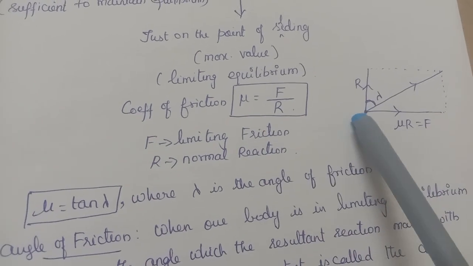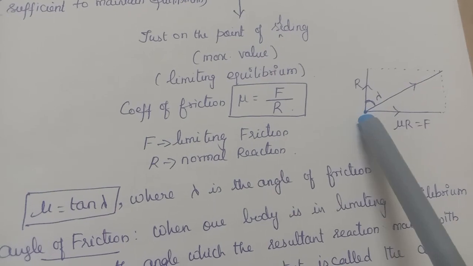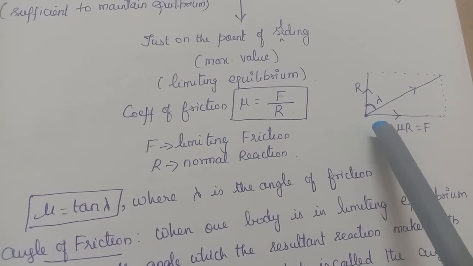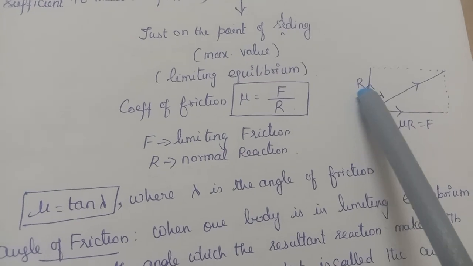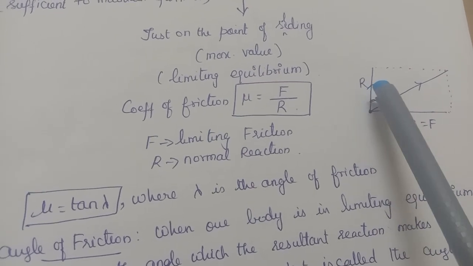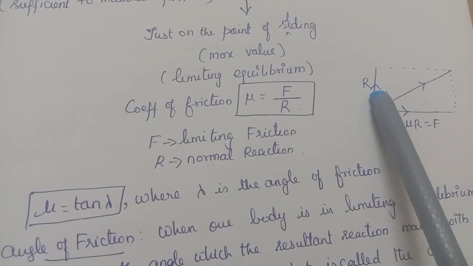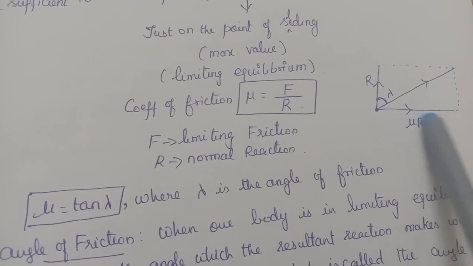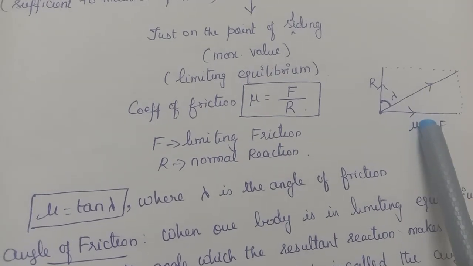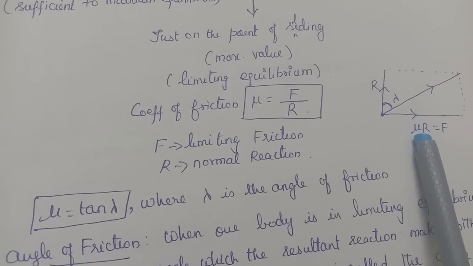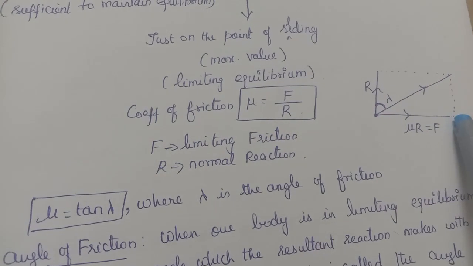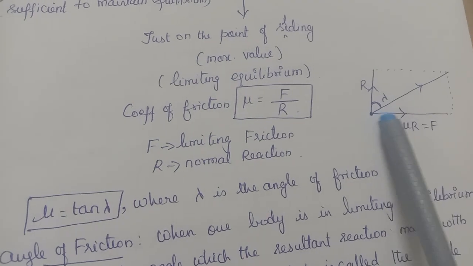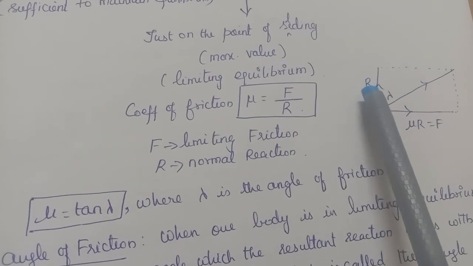What is this normal reaction? Whenever we place one object over the other, the weight of the body will be exerted, no? For that weight, there will be an equal and opposite reaction. That is the normal reaction, which is always perpendicular to the plane, and that is my R, and this is my friction. Friction will always be opposite to the direction of motion. If your body starts moving along this direction, the friction will be on this side. So this is my friction and this is my normal reaction.